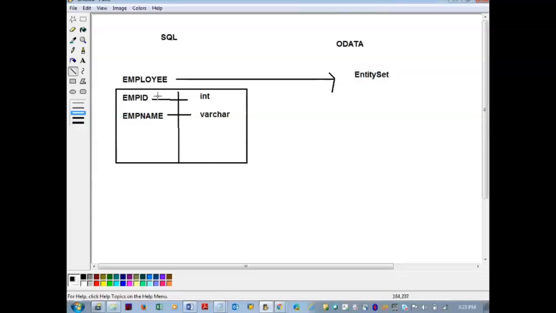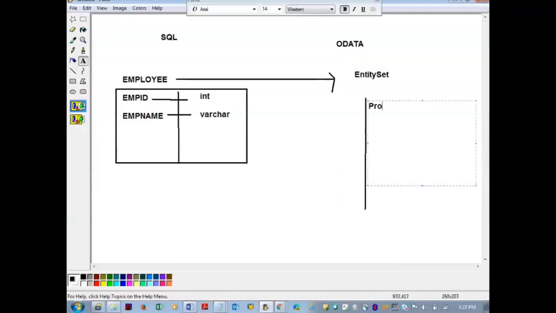The fields whatever you call in SQL are called properties: property 1, property 2, property 3.